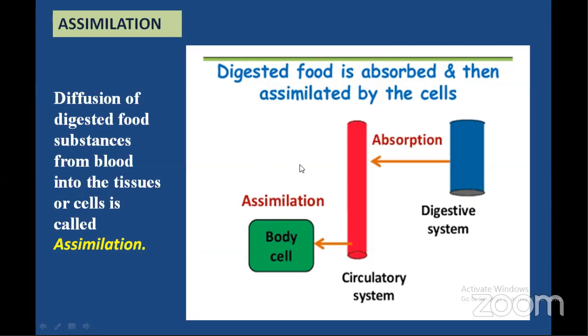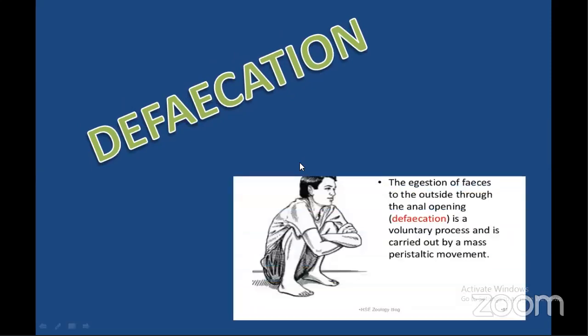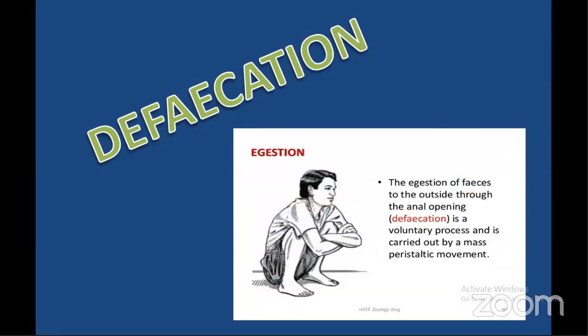So after assimilation, the digested food materials get oxidized within the cell, and that results in the production of energy in the form of ATP. Okay. Are all the substances absorbed into the blood? No. Certain substances which are not digested and not absorbed are subjected to a process called defecation. This defecation is also called egestion. Egestion is the last step of nutrition.